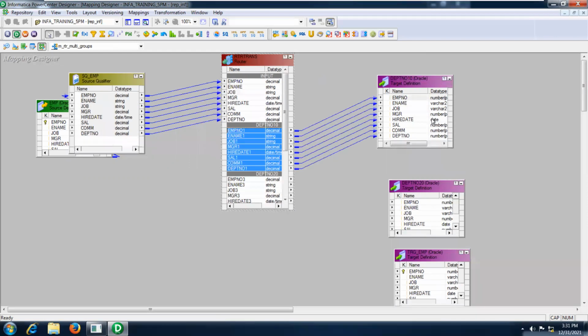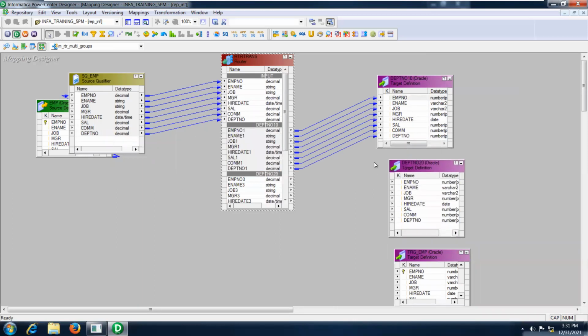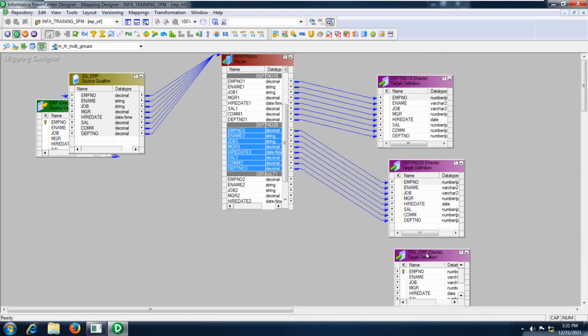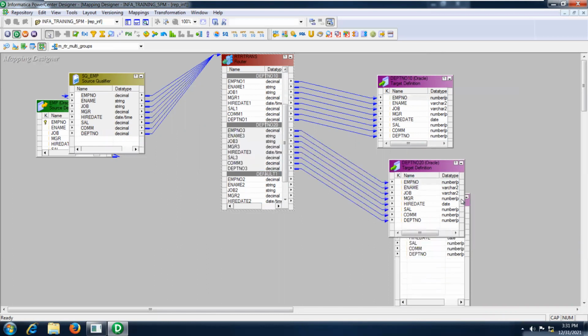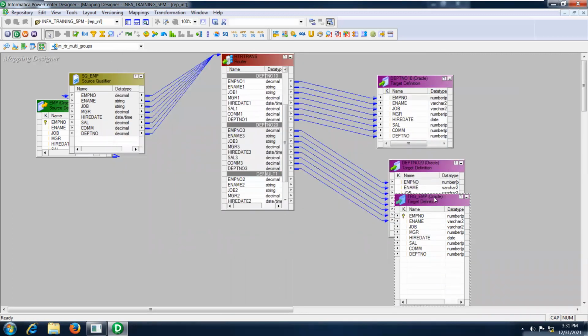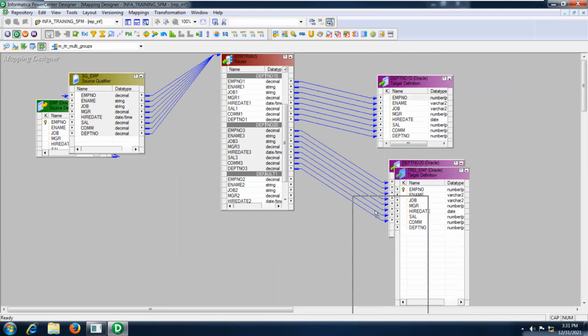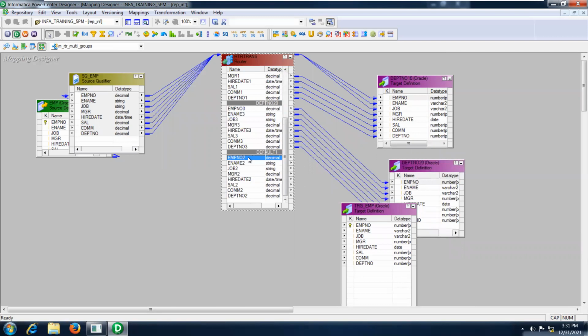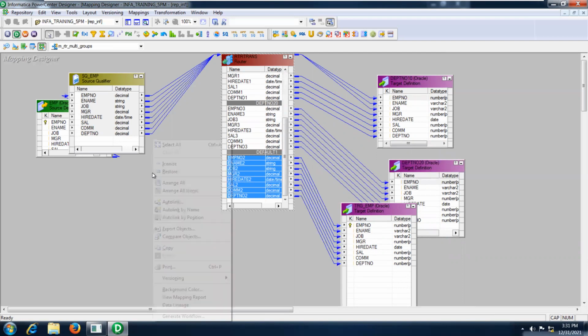Now I connected for department 10, and this is for 20. Go to here, and you can take department 20 related ports, and you can use the connection. Now let me take this third target table. Those are all not satisfying the conditions. They all come under default. These are all rejected, I can say.